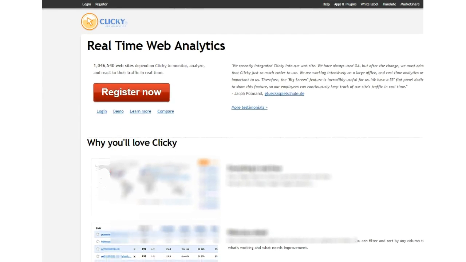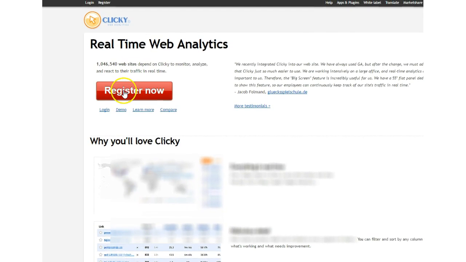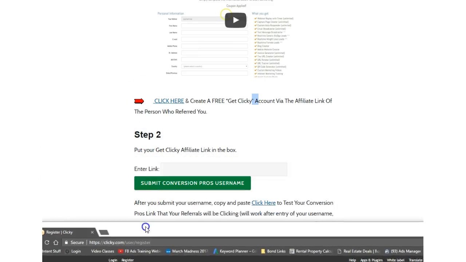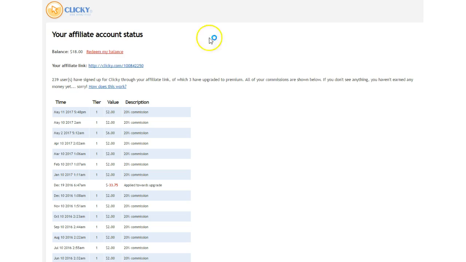You're going to go to your affiliate referrer, the person who referred you to the system. You're going to go to their Clicky page. You're going to create your account. If you don't have a site to track, you can type in Residual Robot. That's okay, but you probably have a website you can say you're going to track. And then once you're inside, you may need to confirm your account.